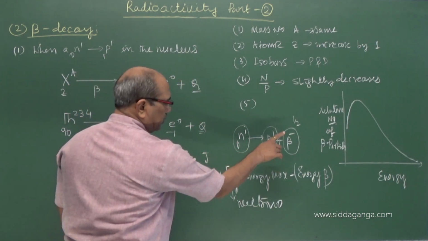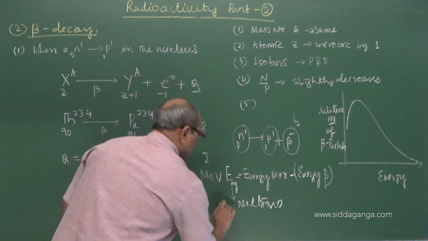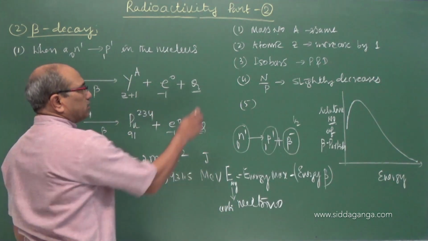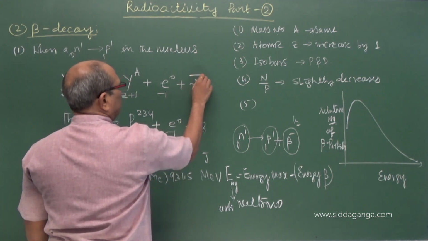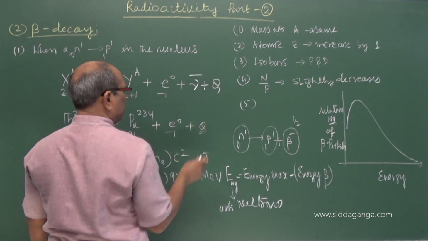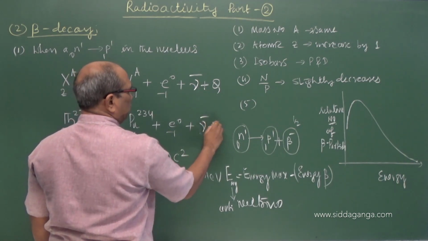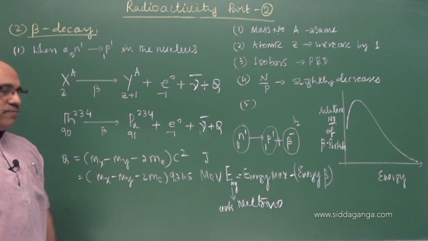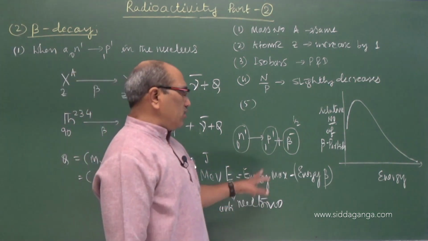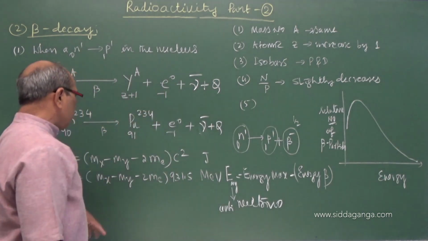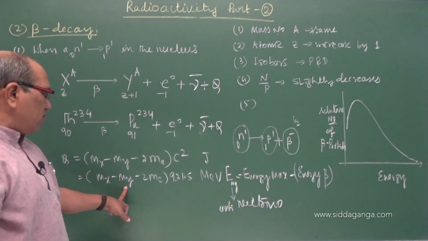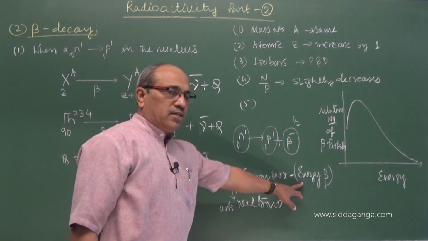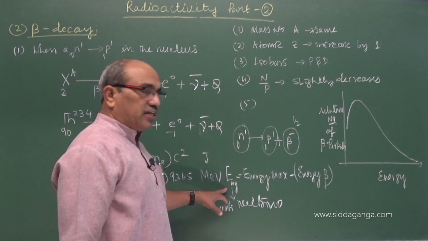Here, in beta emission, a particle, an antineutrino, is emitted. That means this equation is associated with an antineutrino plus energy, and here I can write antineutrino plus energy. That is why we took the total as minus 2 me. The maximum energy that we expect in the reaction is mx minus my minus me.